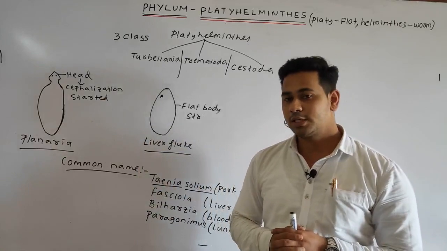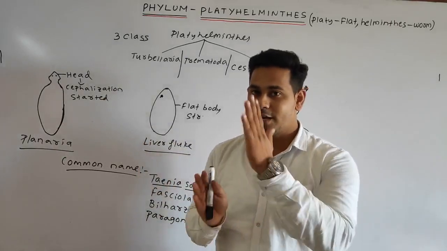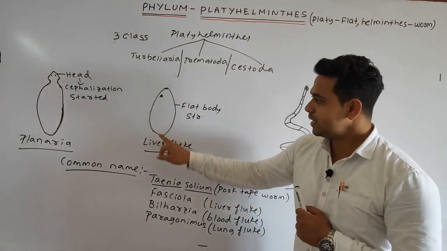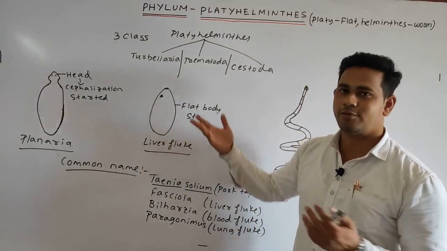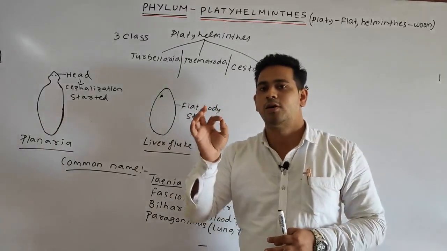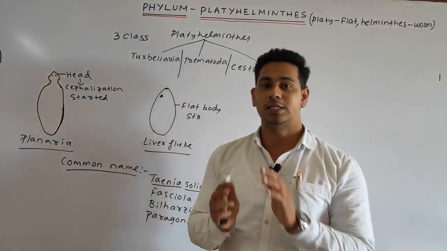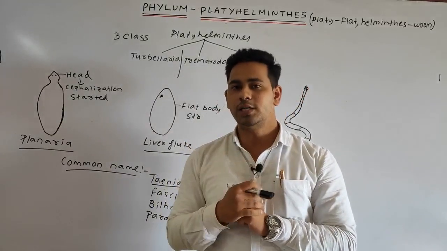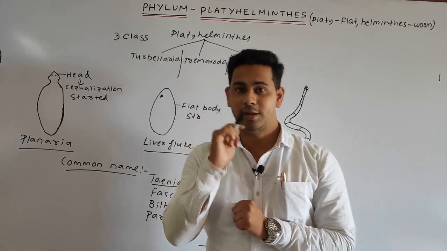Students, another point we discussed is the dorsoventrally flattened leaf-like structure. Come to your liver fluke example. You can see it has a flat, leaf-like body. Generally the platyhelminthes are leaf-like in structure. Another structure is the flat ribbon-like structure.